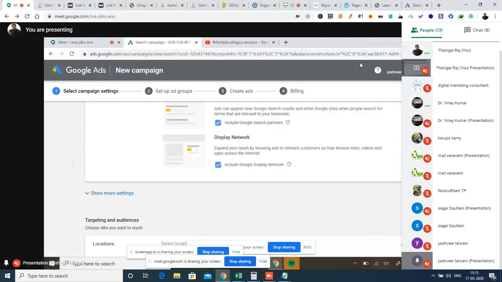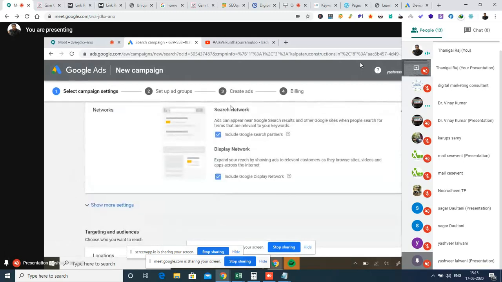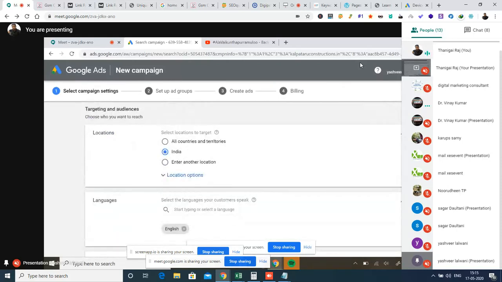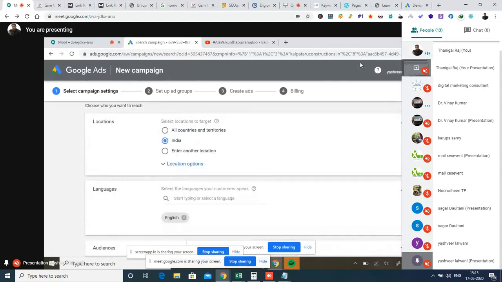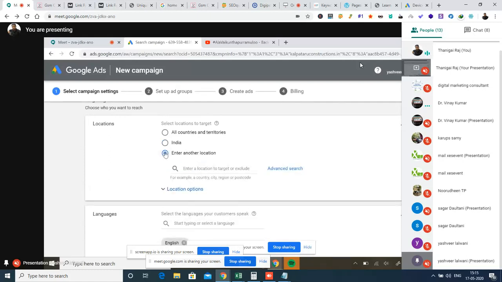You can switch off the display network option. Display network not required. Perfect. Scroll down, Yashvir. In the locations, select enter another location. Perfect. You can give something in your location which is very nearby, like Mambalam, Tambaram, or something, whatever.